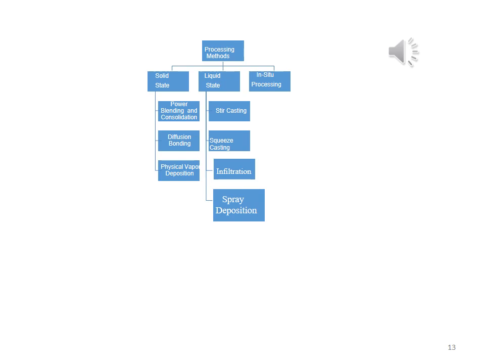The second method is the liquid state method. In this method, metal is converted into a liquid form. And remember, metal is used as a matrix phase in metal matrix composite material. The reinforcing phase will be the metal alloy, or it may be the ceramic particles or the glass fibers.